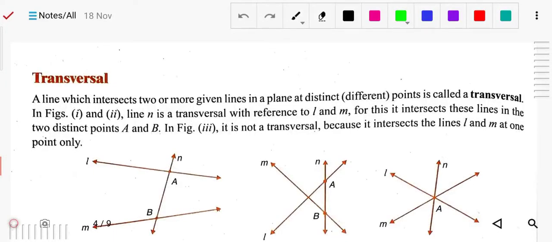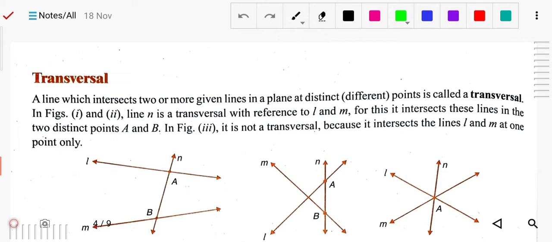Good morning, students. Today we will study transversal lines. In this exercise, before solving exercise 18b, we have to know the transversal lines, which type of angle is forming by this transversal line, and what the angles are. We will study that. So for this, kindly take out page number 262.